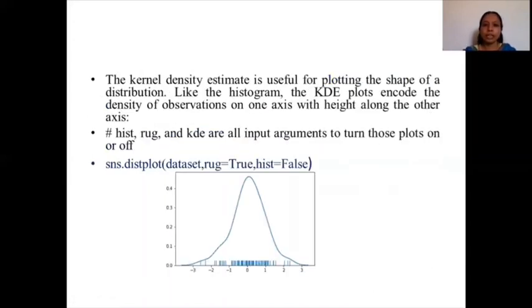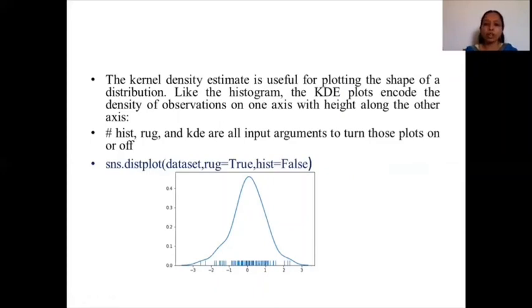The kernel density estimate is useful for plotting the shape of the distribution. Like the histogram, the KDE plot will encode the density of the observation on an axis with height along with the other axis. So you can have histogram, rug, as well as this KDE, all in a single plot. Look at this one, dist plot. It is taking the value for data set, rug is equal to true, so you can see the rug values here. And hist is equal to false, so you are not seeing the histogram. Dist plot actually distributes your kernel, so you can see the line over here.